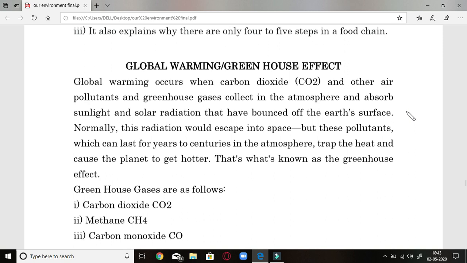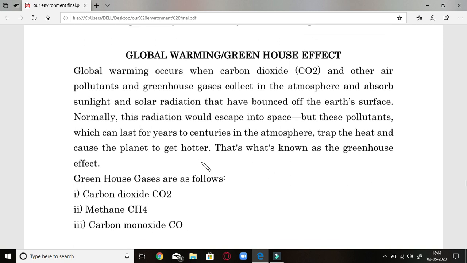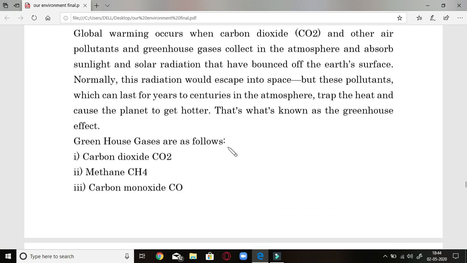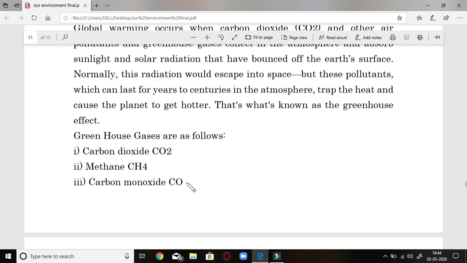These radiations would escape into the environment, but the pollutants won't allow them to go out. They retain them in the form of heat and cause the planet to get hotter. So this is what is called the greenhouse effect. The gases which trap sunlight in the atmosphere are carbon dioxide, methane and carbon monoxide.